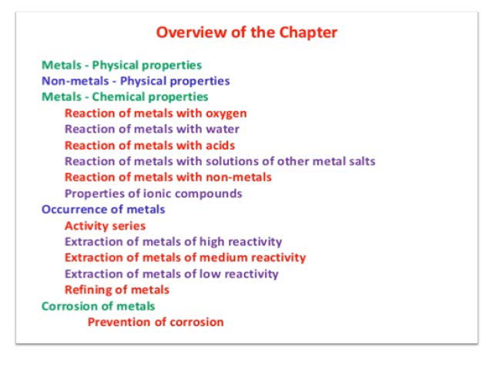Then we will see the chemical properties of metals: reaction with oxygen, reaction with water, reaction with acids, reactions with solutions of other metals, reaction of metals with non-metals, and properties of ionic compounds.